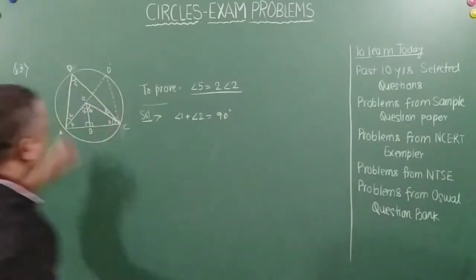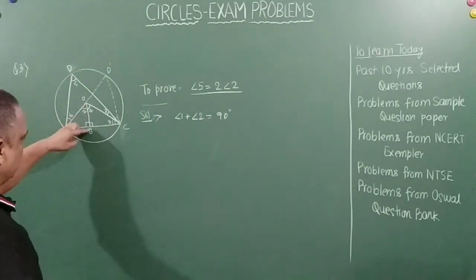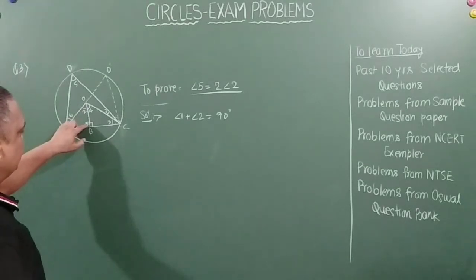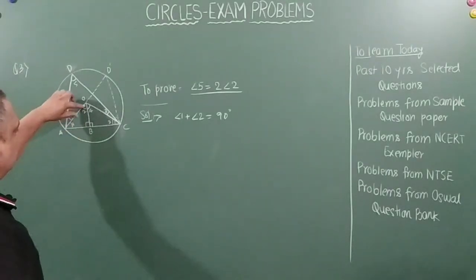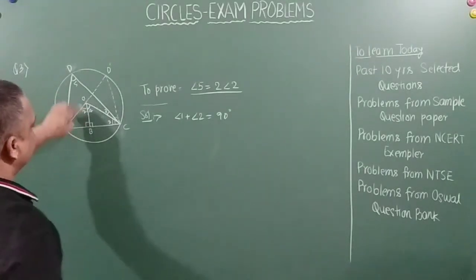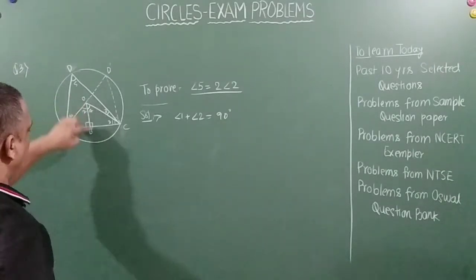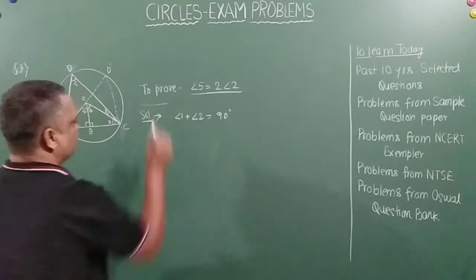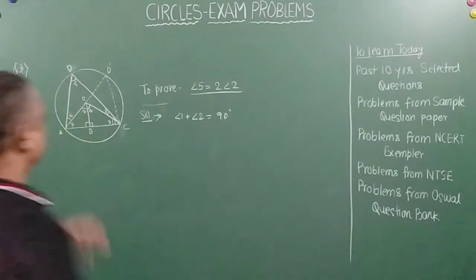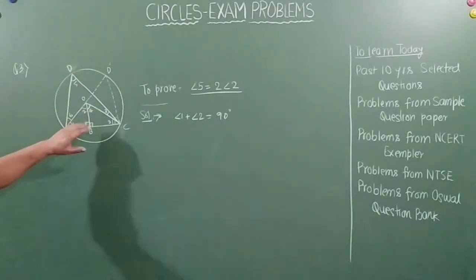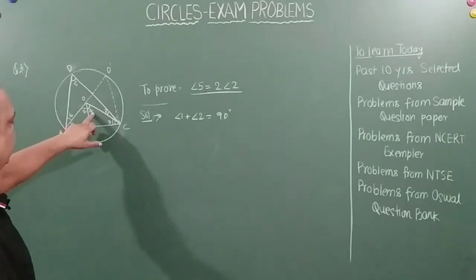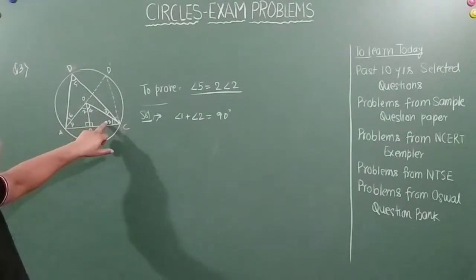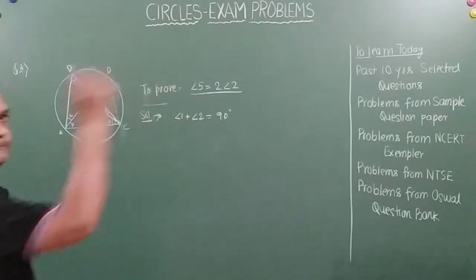Why so? Because if I draw a perpendicular, then this will be 90 degrees, so this plus this has to be 90 degrees because the sum of the angles of triangle OBA has to be 180 degrees. Right, friends? Absolutely no confusion in that. Angle 1 plus angle 2 is equal to 90 degrees. Right? And angle 3 plus angle 4 is also equal to 90 degrees. Okay.